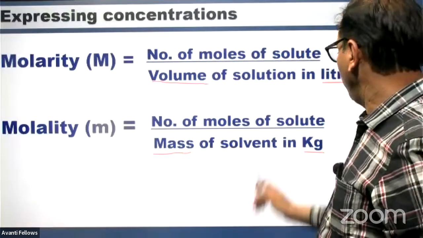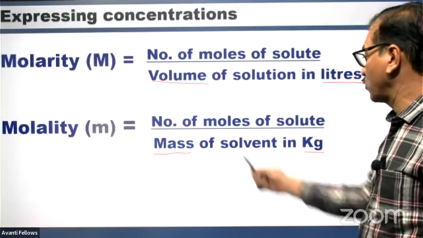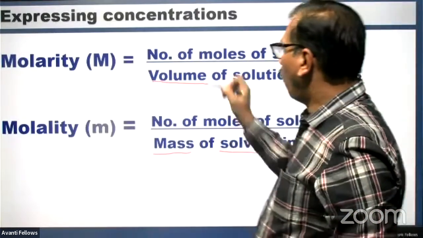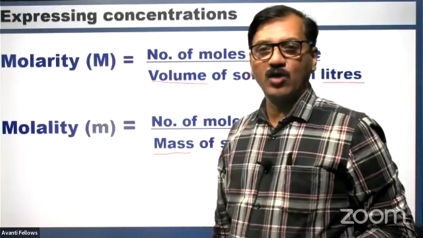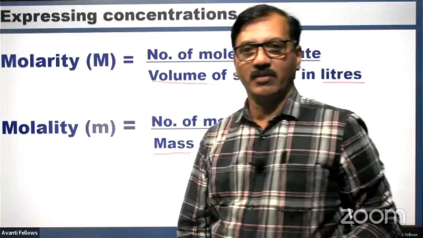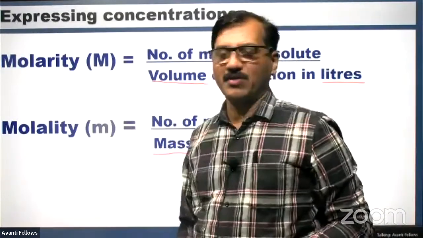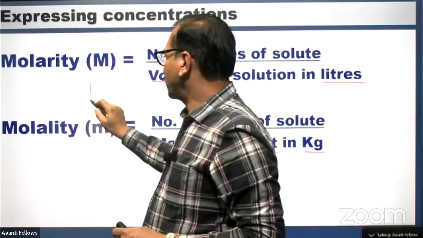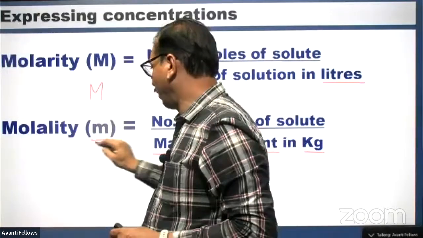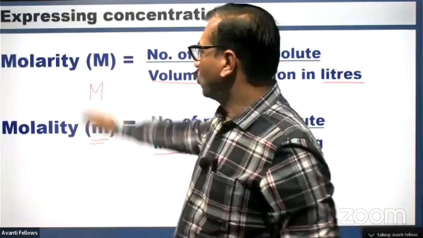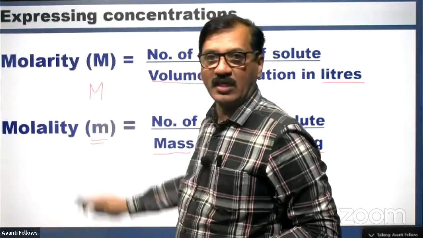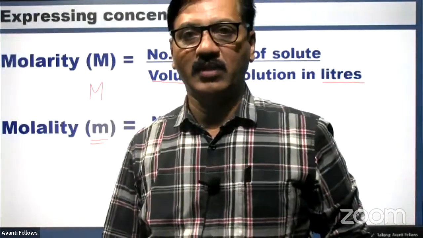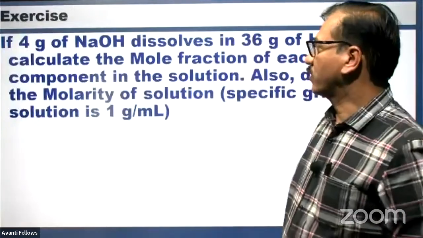This is mass of solvent in kg. Solvent, another important thing to this. So volume is temperature dependent. If volume changes with temperature, therefore molarity is temperature dependent. Molarity is expressed in capital M. This is small m. This is moles per liter. This is moles per kg. Right? These are the units to be remembered. Molarity, molality. These are important ones.